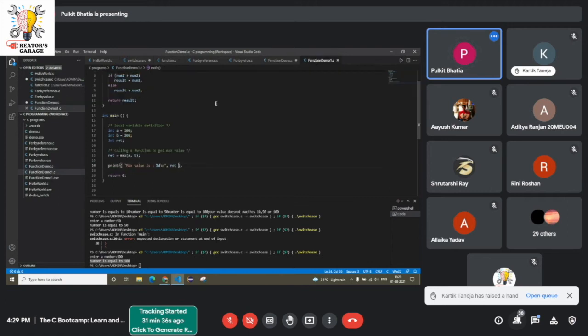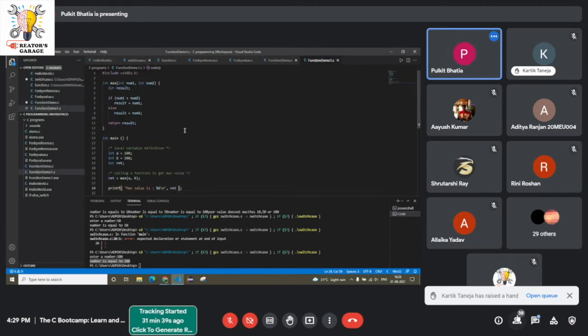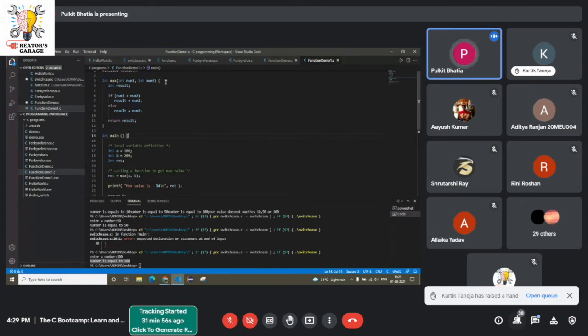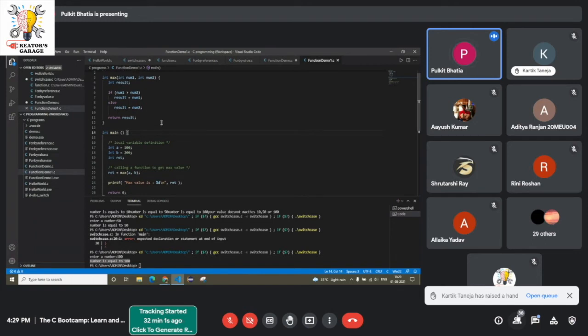Now let's see the original code. I wrote one function. I declared the function, and this logic is pretty much the same. Now in case of the main function, I have two functions. So this tells us we can have more than one function in a program. We can have multiple functions. Here inside the main function, I declared two local variables a and b, and then a third variable ret, a random name.